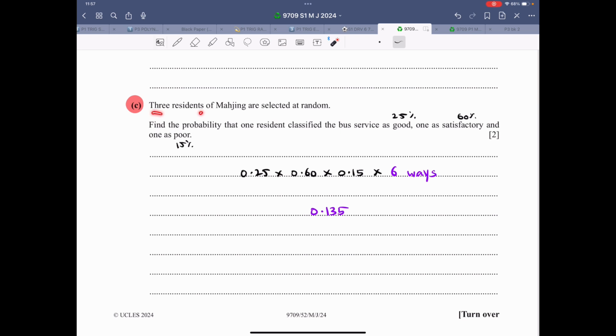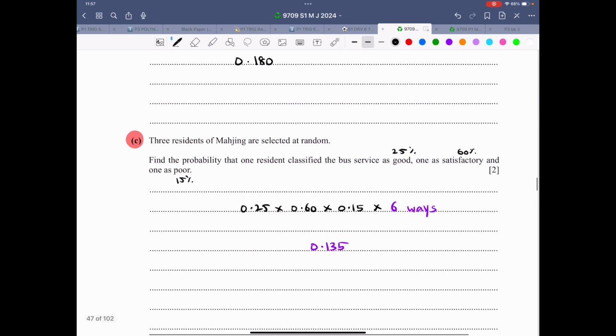3 residents of this town are selected at random. Find the probability that 1 classified the bus service as good, 1 as satisfactory, and 1 as poor. So these are the corresponding probabilities for good, satisfactory and poor. Of course, they will be multiplying among themselves, but there are 6 ways. Now, how do I get the 6?